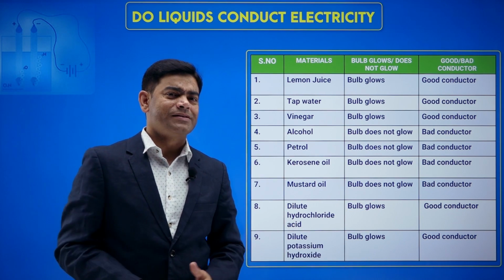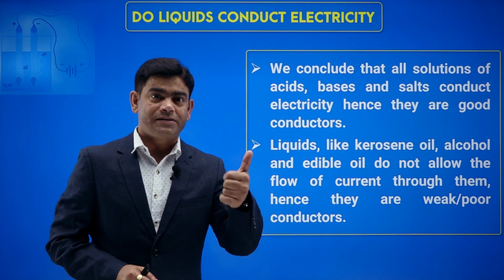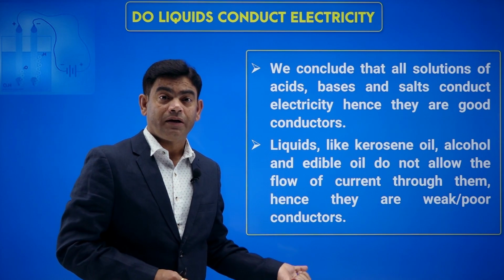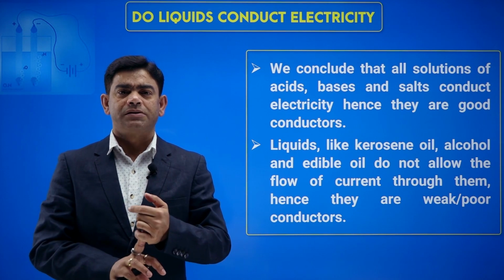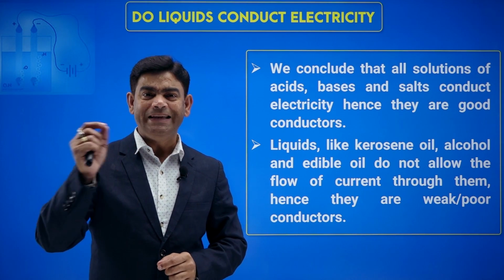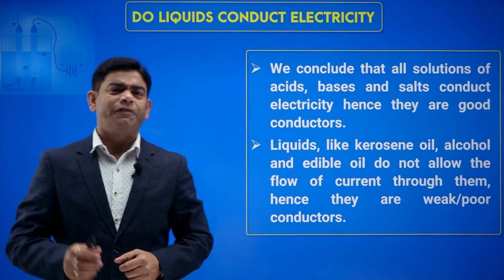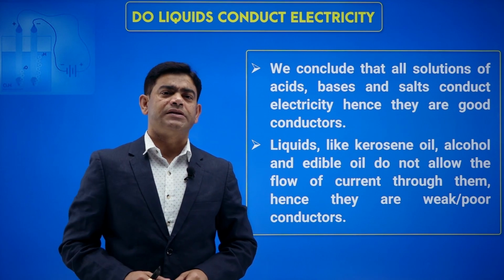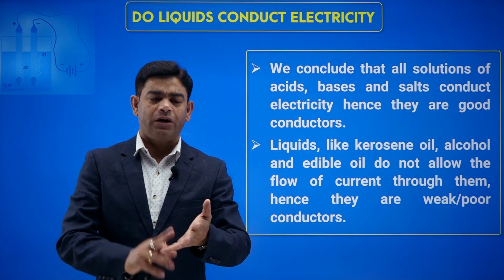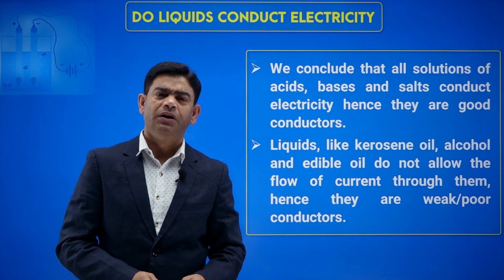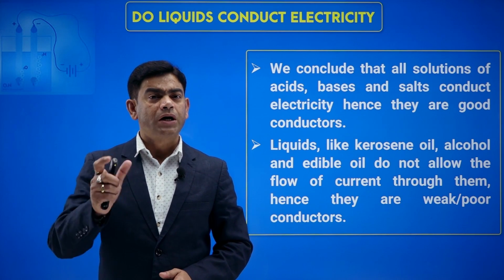So overall, to summarize, if we talk about these liquids, I can say one thing: all solutions of acids like vinegar, which is a weak acid, hydrochloric acid, and potassium hydroxide, which is a base. So all solutions of acid or base, even salt solution, the salt that you eat, even if you make a solution of that, it is going to conduct electricity. So all solutions of acid, base and salt conduct electricity, okay? So they are good conductors, okay? But liquids like oil, you can take kerosene oil, petrol, alcohol, edible oil, even alcohol solution, they do not pass current, so they are bad conductors. I can say they are poor conductors, okay?